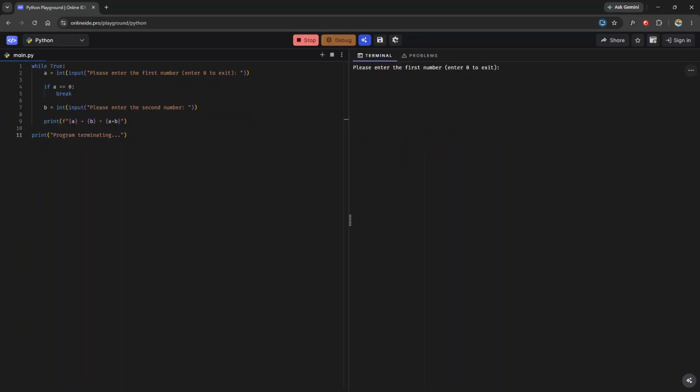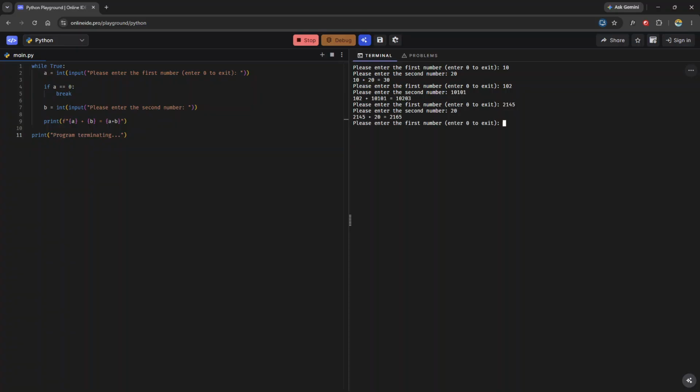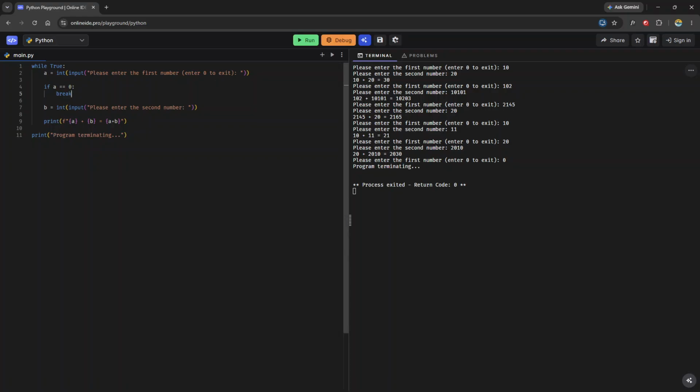So now again, if I enter 0, program terminating. But I can also go back in and I can do this a bunch of times, right? I can do this as many times as I want, but as long as there's a way for me to get out, boom, I can exit the program by entering the digit 0.